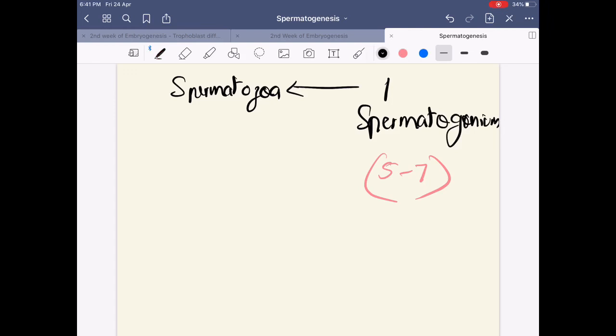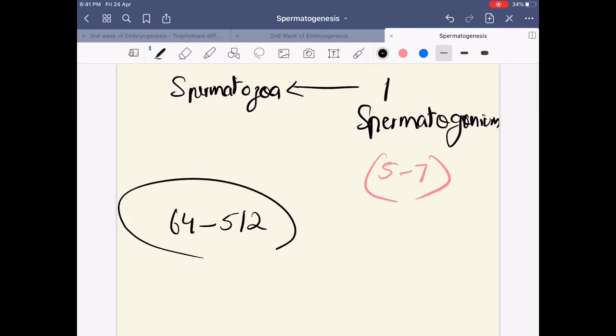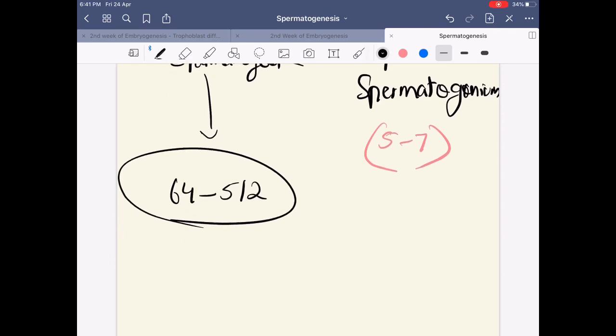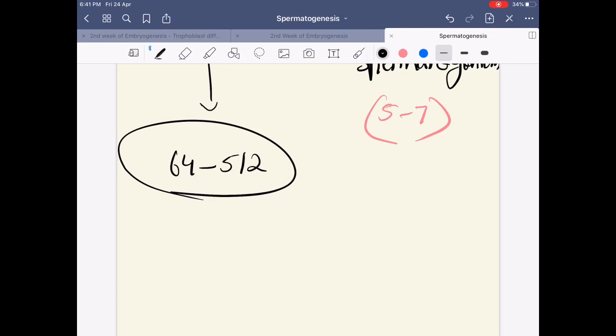Clear? 5 to 7 cycles. So that means your answer would be 64 to 512 spermatids or spermatozoa can be formed from one single spermatogonium. So this is the process of spermatogenesis in detail that we have mentioned today.